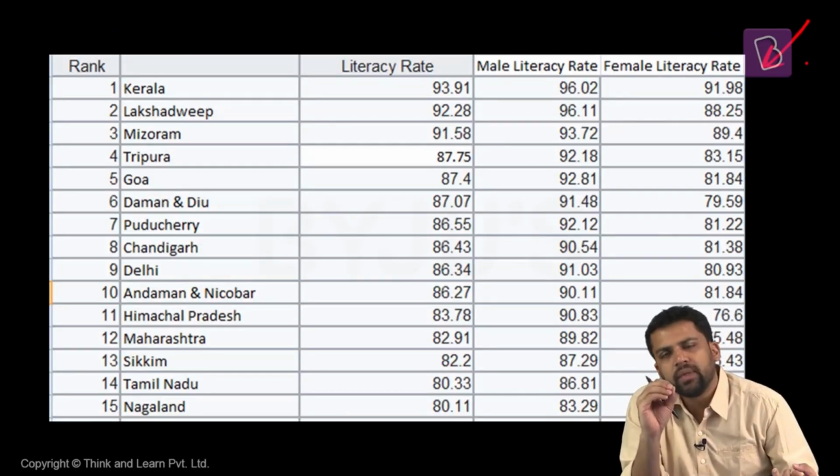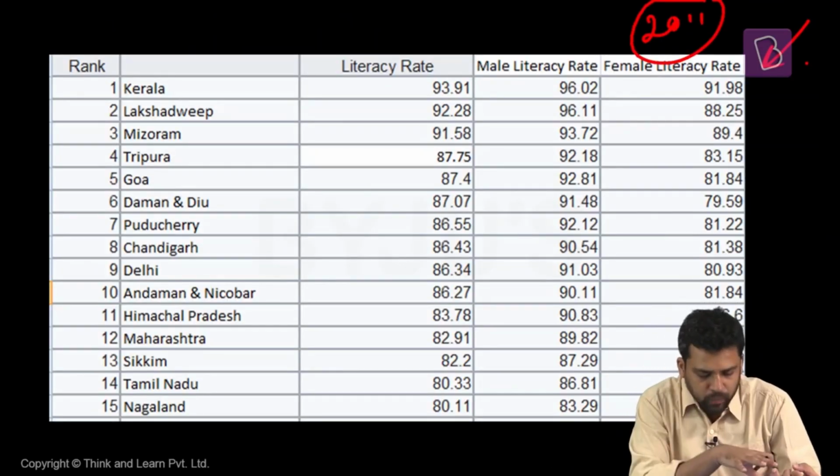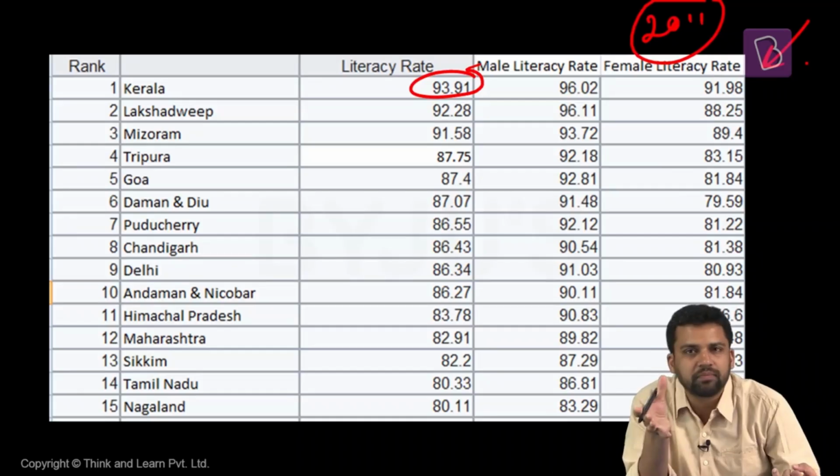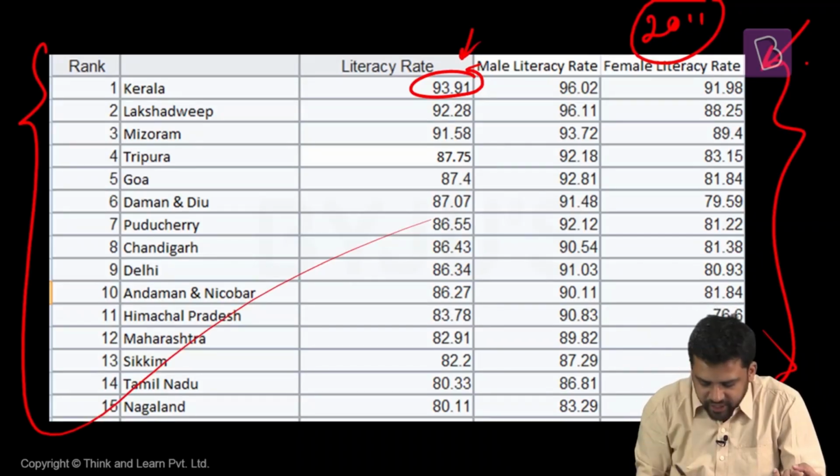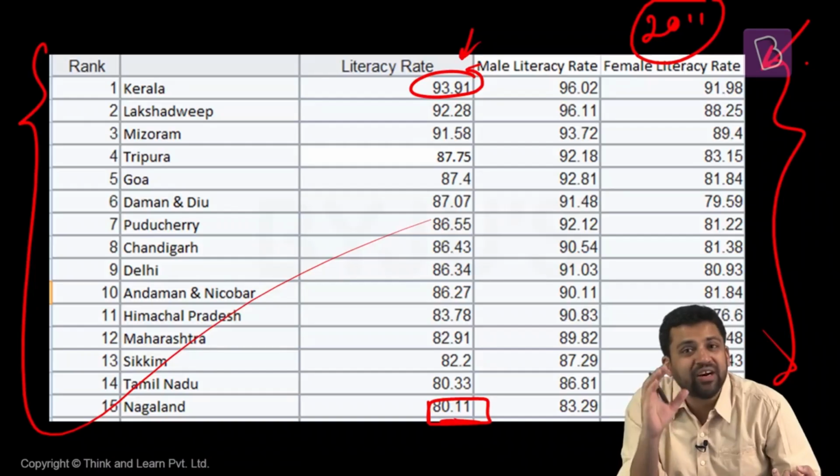All these numbers that you see are taken from the 2011 census. There are some states like Kerala where the literacy rate is almost 94%, 93.91. These states are among the top 15 states and union territories in which the literacy rate is more than 80%.